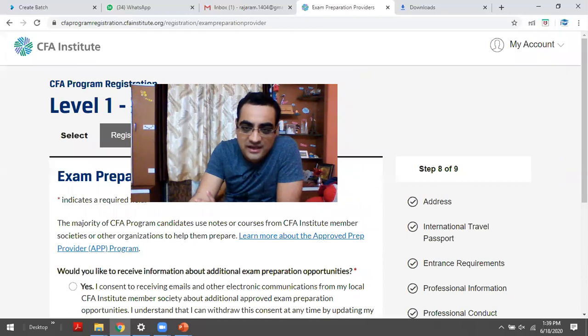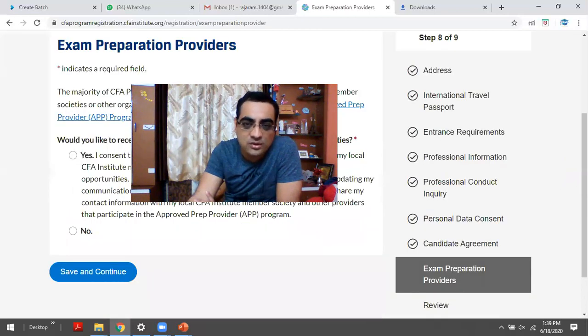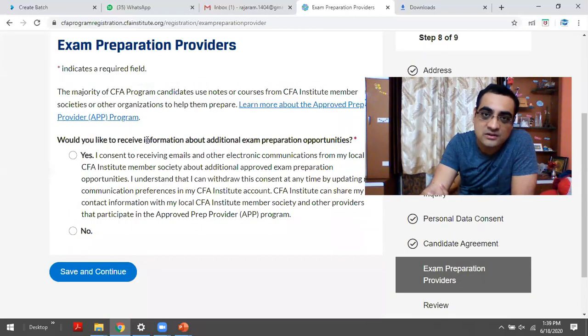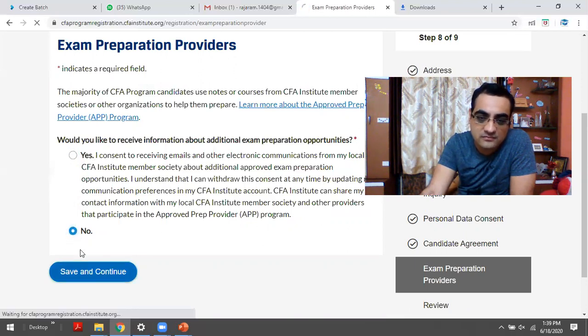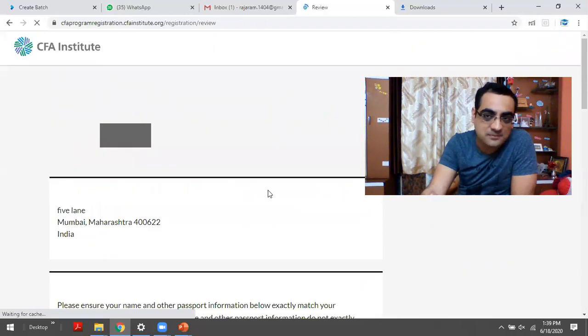All right, so now step 8, exam preparation providers. There are certain providers who are affiliated with CFA Institute. If you want your data to be shared with them, you can click on yes. And if you want your data to remain confidential and not be shared with the affiliated providers, you can select no over here. There's no problem. So that's step 8 done.